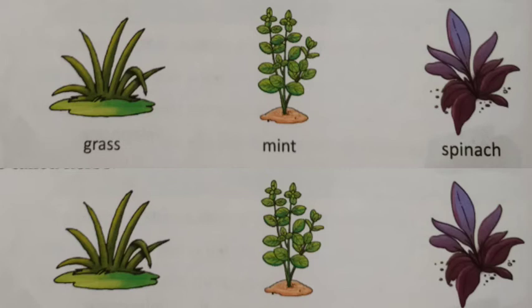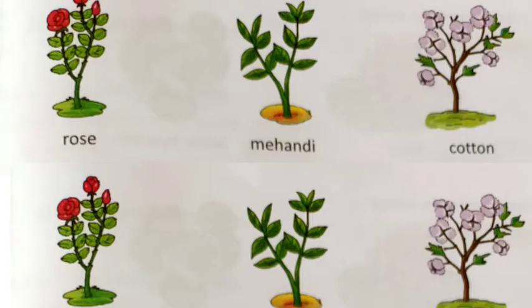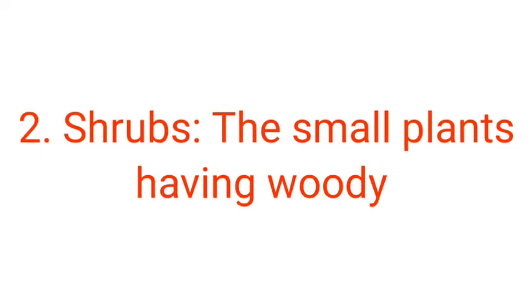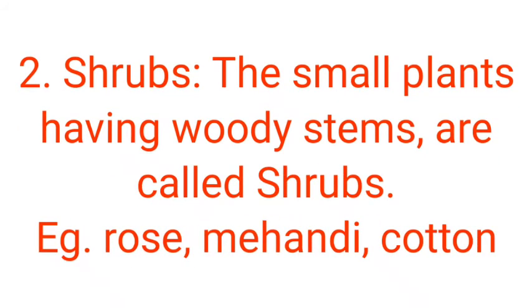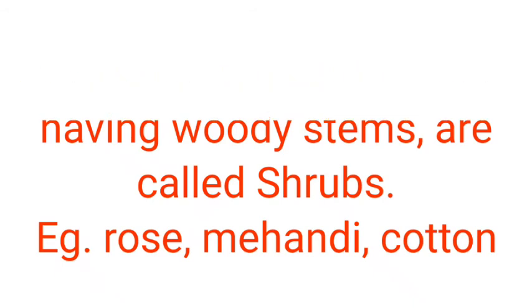Now know about the next type of plant, that is shrubs. Some plants are much smaller than trees. They have woody stems. They are called shrubs. So we can say that shrubs are much smaller than trees, and shrubs have woody stems. So we can say the very simple definition of shrubs: the small plants having woody stems are called shrubs. Once again, I am going to repeat the definition of shrubs. The small plants having woody stems are called shrubs.